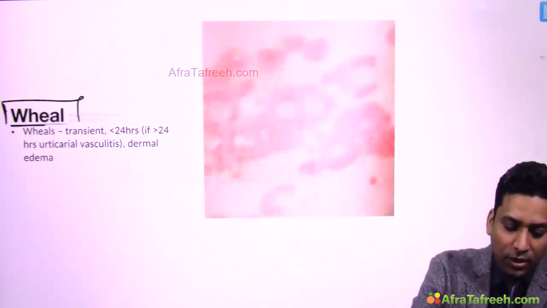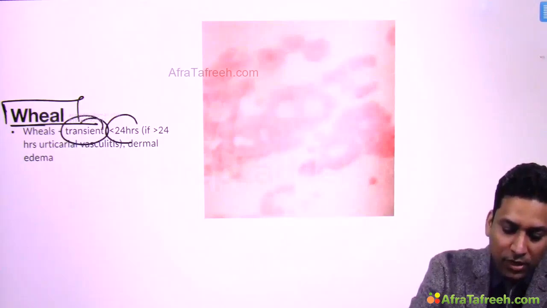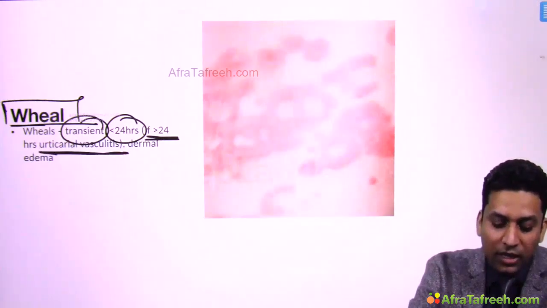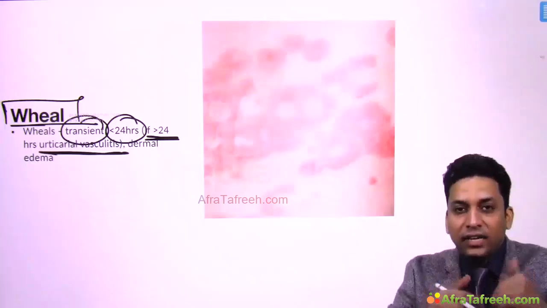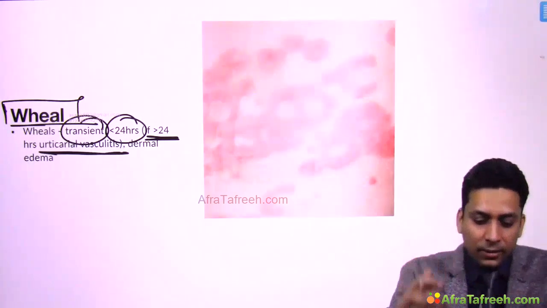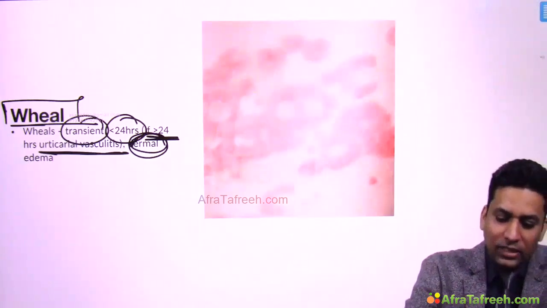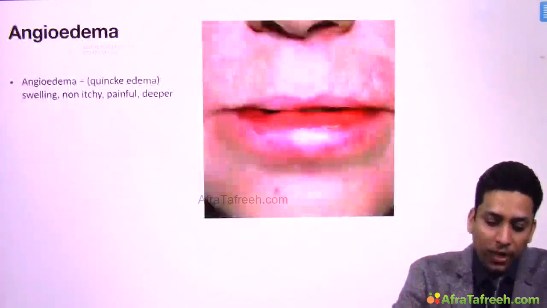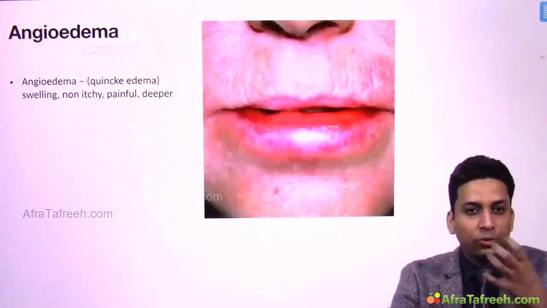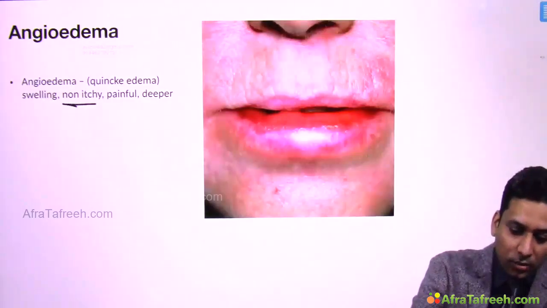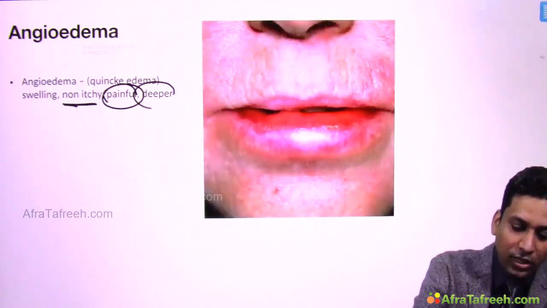These are the wheals. I already told you, wheals are transient and persist for less than 24 hours, and if they persist for more than 24 hours, then you should suspect urticarial vasculitis. Sometimes these lesions can develop due to vasculitis also, but if it is simple urticaria, it will be transient, and this is due to dermal involvement. If there is subcutaneous level involvement, it will lead to angioedema. The swelling is present, but there is no urticaria and no itching. These are non-itchy, can be painful, and are deeper in the subcutaneous layer. This is also known as Quincke's edema.